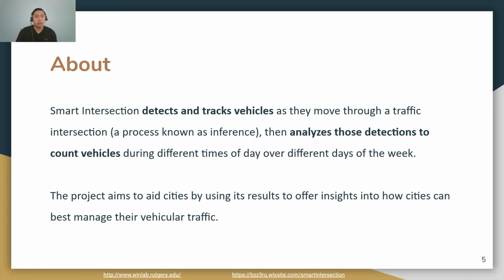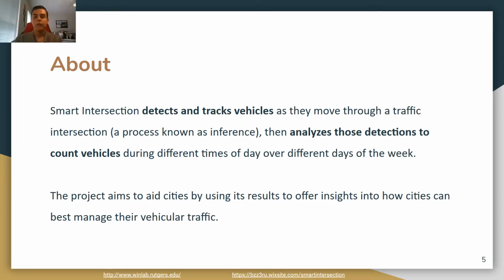Smart Intersection uses object detection algorithms on video taken from traffic intersections to locate and track vehicles. This process is called inference, in which vehicle movements are analyzed. The results are used to determine where vehicles are coming and going to quantify traffic flow for that period of time. Ultimately, we want our project to be able to help transportation departments manage the traffic in their cities by providing insights to how traffic patterns change over different hours and days.